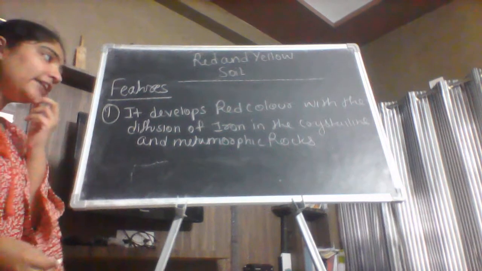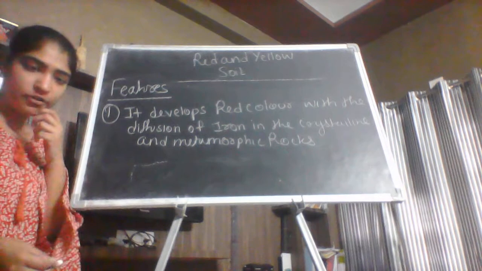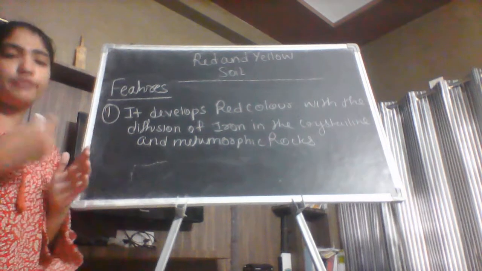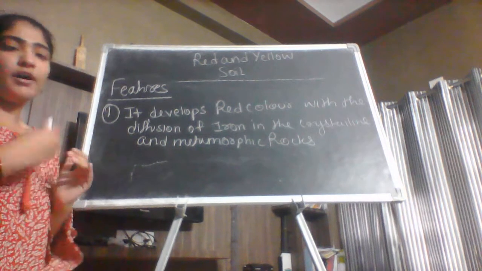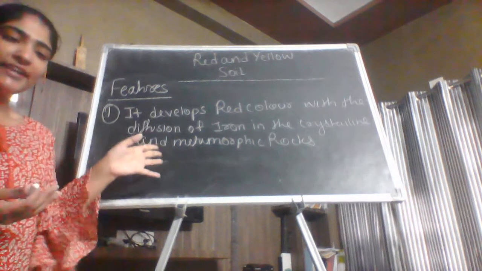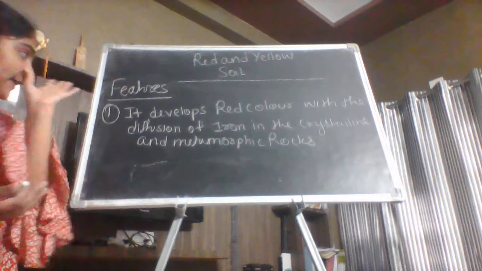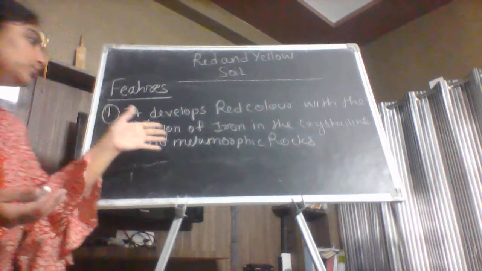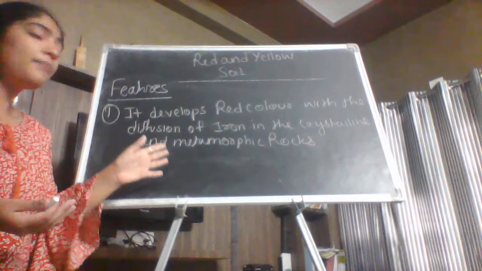Yes, you can write either crystalline or metamorphic rocks. This is given only to confuse you कि आप crystalline भी लिखो और आप metamorphic भी लिखो. You can write either metamorphic or crystalline in this sentence. So it develops red color with the diffusion of iron in the crystalline and metamorphic rock.